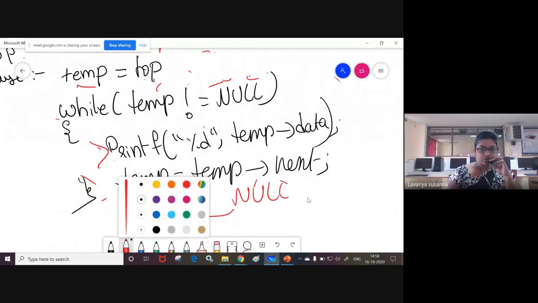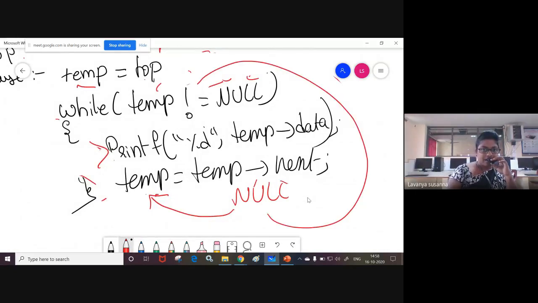What is temp now? Temp is null. Null not equal to null is false. When this condition is false, control comes out of the while loop.